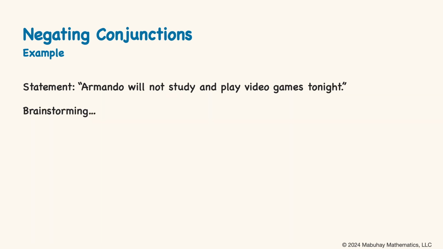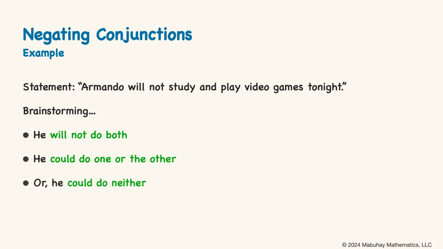Okay, we translated it, but maybe we can rearrange things in a way that's more straightforward, or at least that we can understand differently. So let's brainstorm a little bit here. Armando isn't going to both study and play video games. He's not going to do both. He could do one or the other. Doing neither is also an option. If he doesn't do either of these things, he doesn't study and he doesn't play video games, then the original statement is still true.